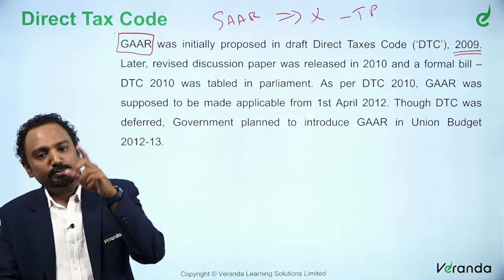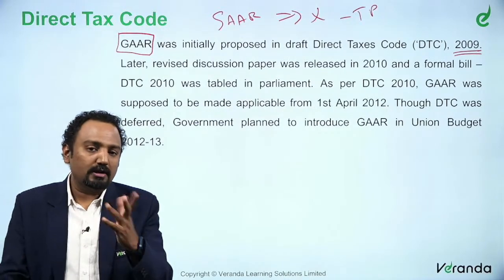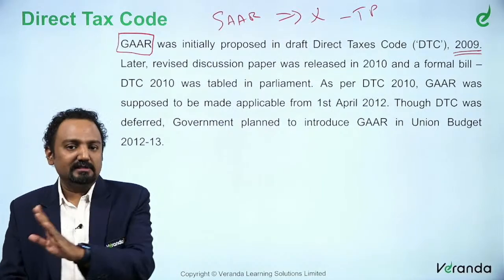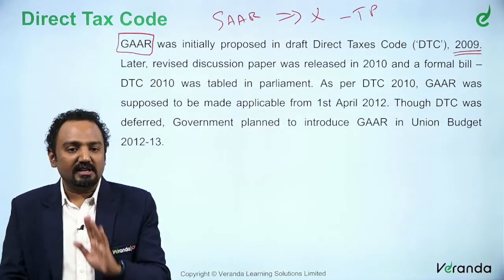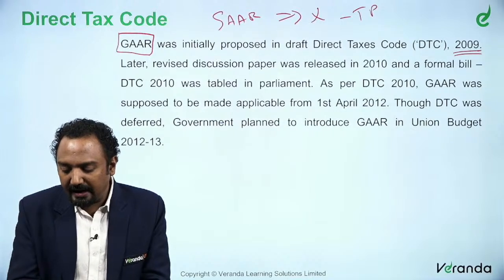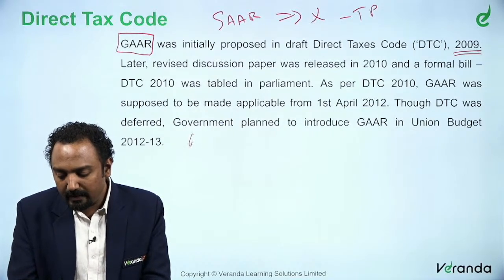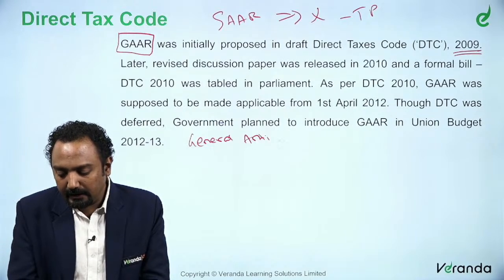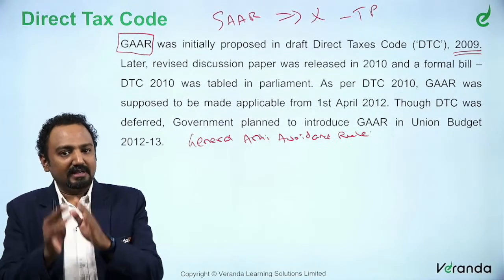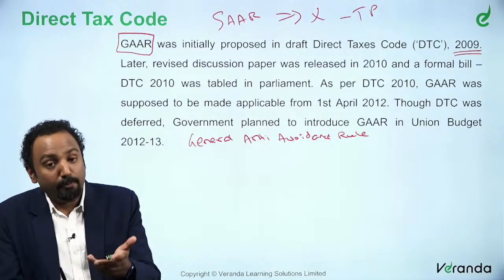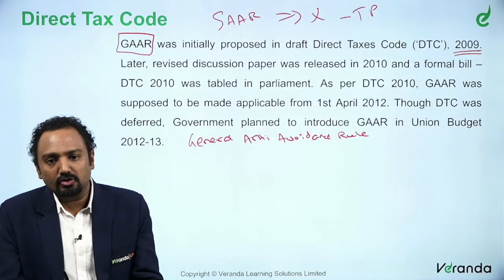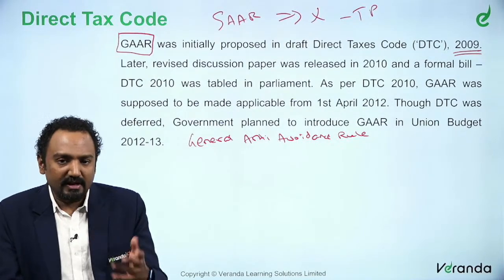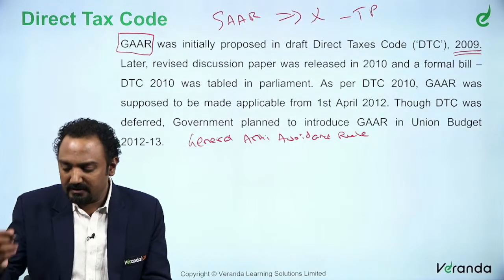When I said SAR, it is specific anti-avoidance rule. So what is GAAR? Everything else remains the same. G stands for general. So it becomes general anti-avoidance rule. That is your GAAR. GAAR was proposed to be introduced in the Direct Tax Code in 2009, and there were various discussions, including a discussion paper in the year 2010.